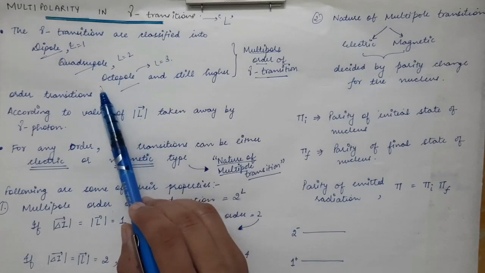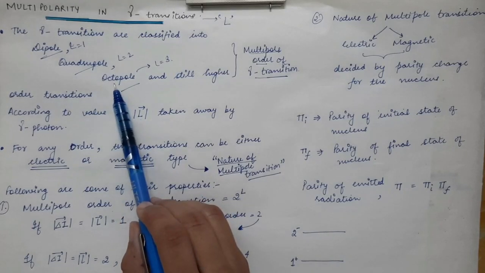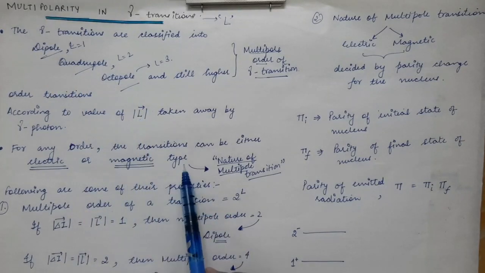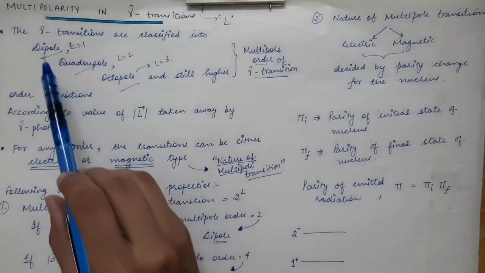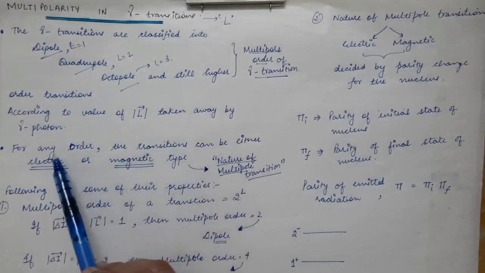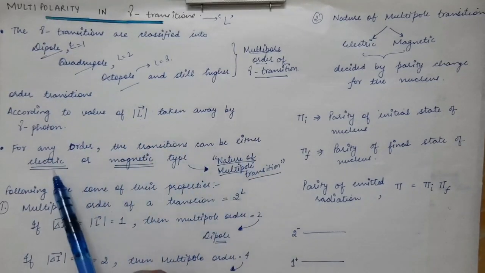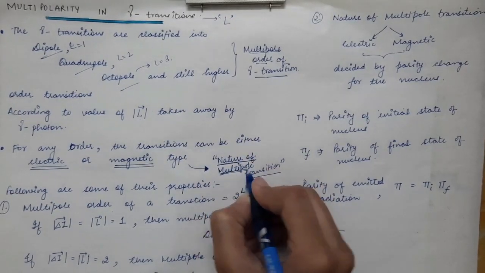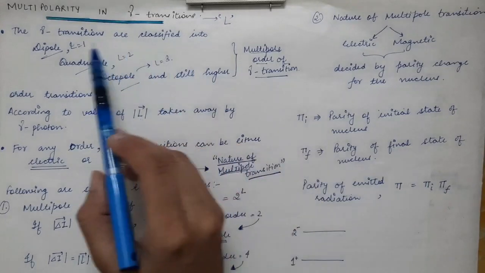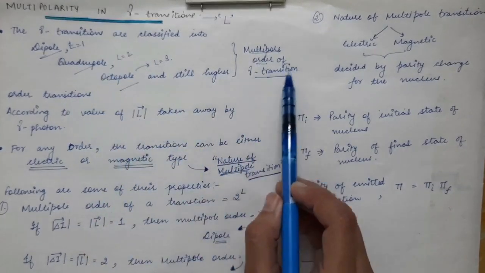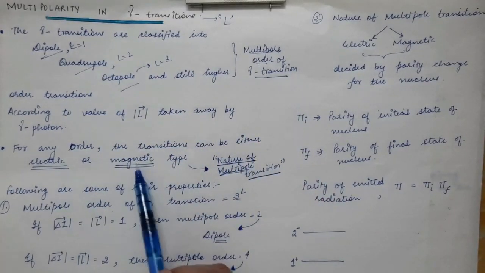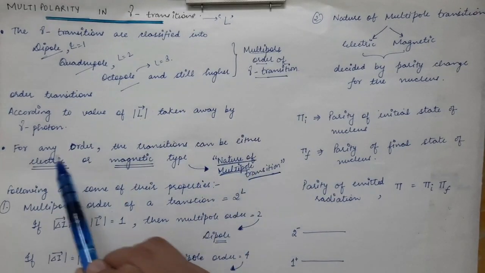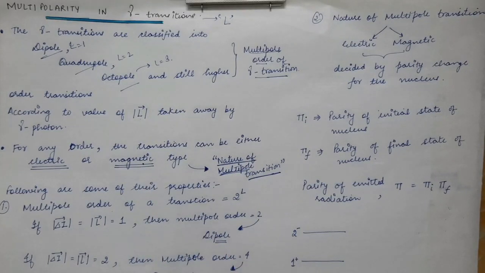For any order, the transitions can be either electric or magnetic type, and this is called the nature of the multipole transition. So these are the multipole orders of transitions, and this is the nature of the multipole transition, that is, whether it is electric or magnetic.